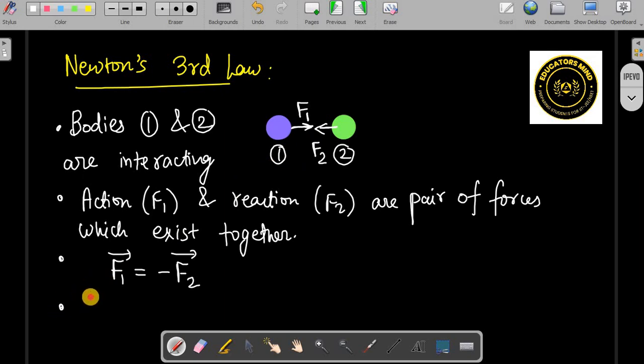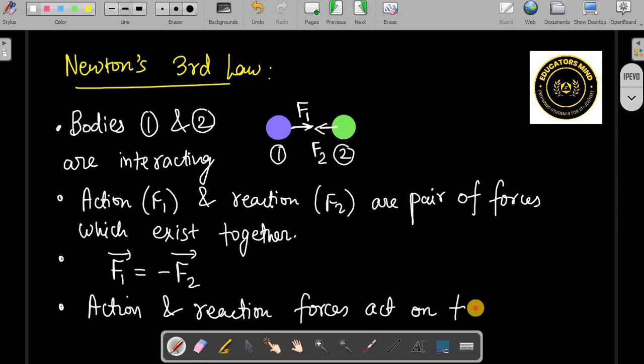Also an important thing to note is that action and reaction forces act on two different bodies. They are not acting on the same body. So let's say F1 is acting on the first body, F2 is acting on the second body. This is Newton's third law of motion.